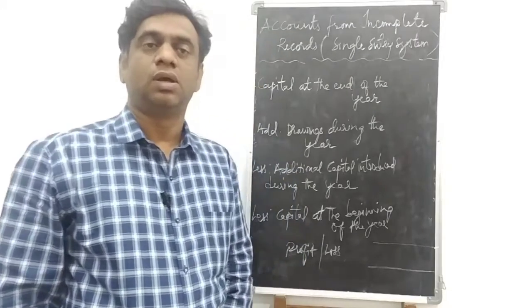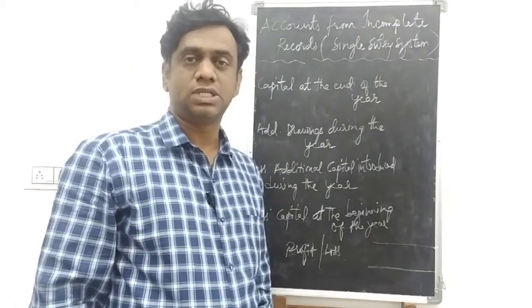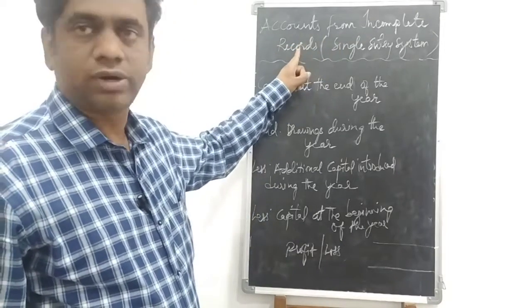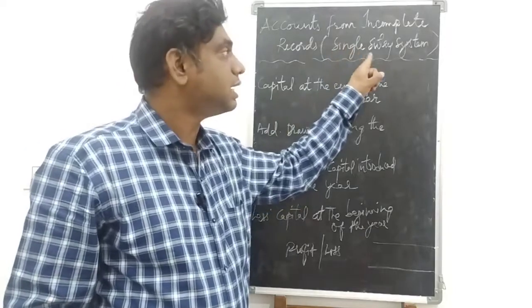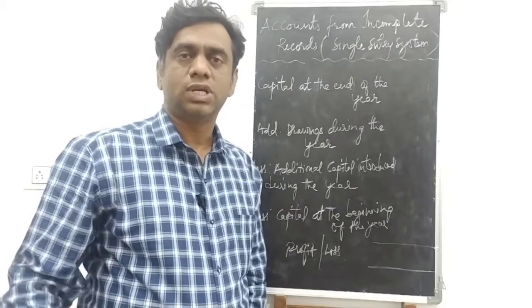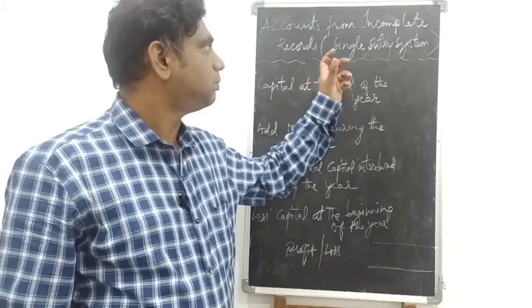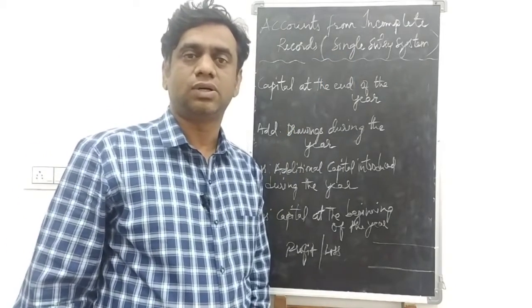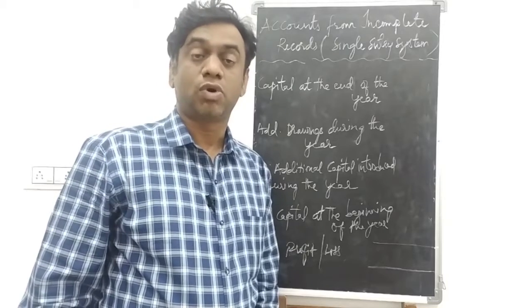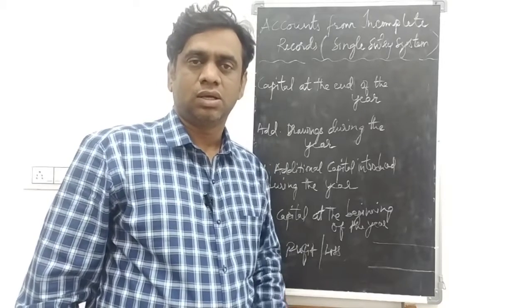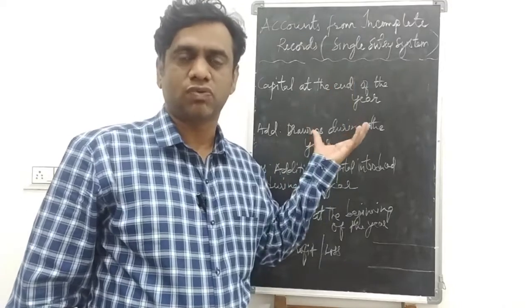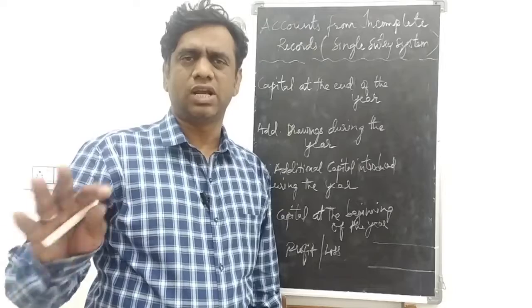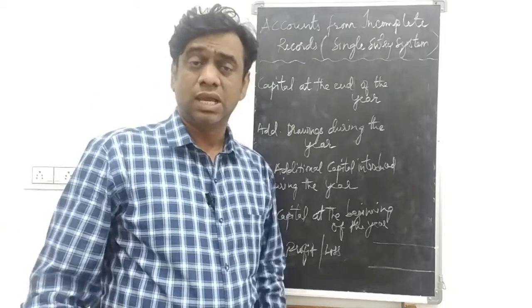Hi students, after depreciation, let us learn accounts from incomplete records, that is also called single entry system. What is the main thing present in single entry system? Unlike trading account, profit and loss account and balance sheet, here you won't find these types of accounts in single entry system. It is the oldest form of accounting system where there are no rules and regulations.